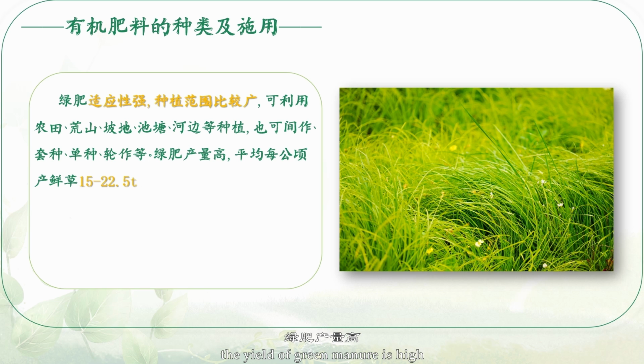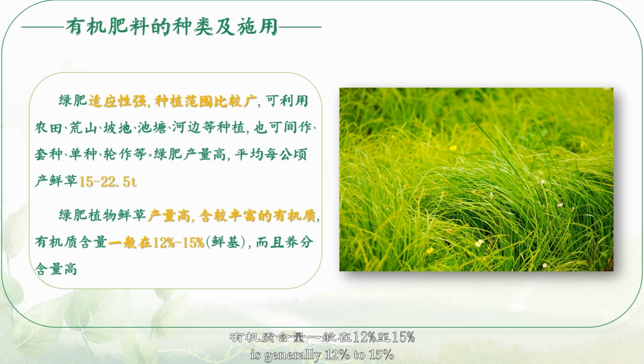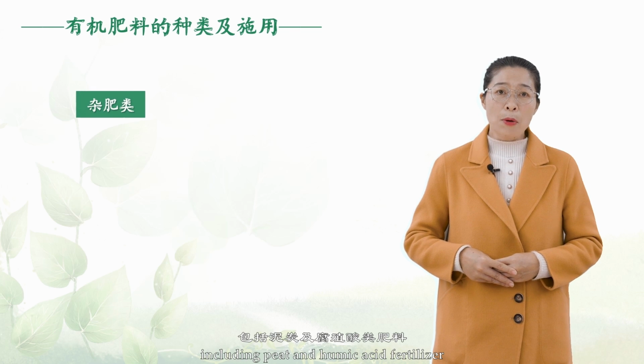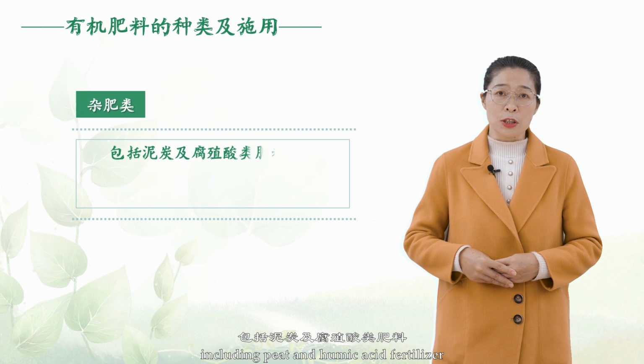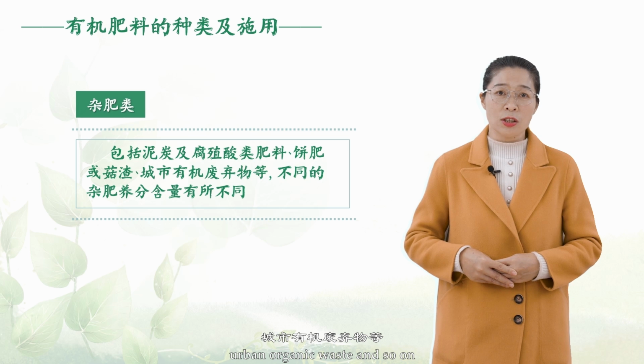The yield of green manure is high, with an average yield of 15 to 22.5 tons of fresh grass per hectare. The organic matter content is generally 12% to 15%, and the nutrient content is relatively high. Mixed manure, including peat and humic acid fertilizer, cake fertilizer, mushroom residue, urban organic waste, and so on, have different nutrient contents.